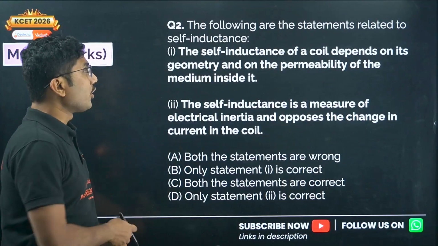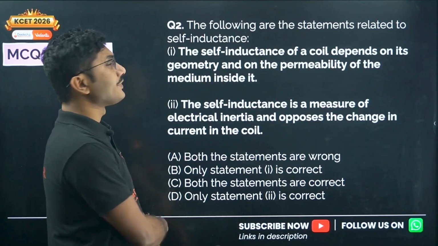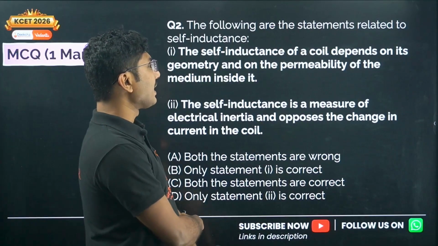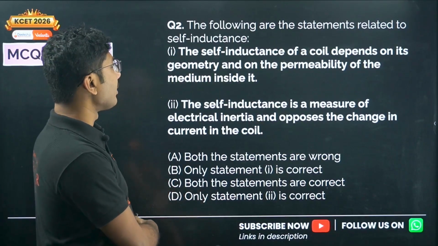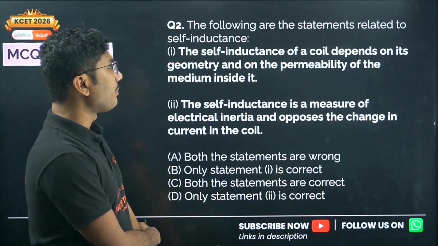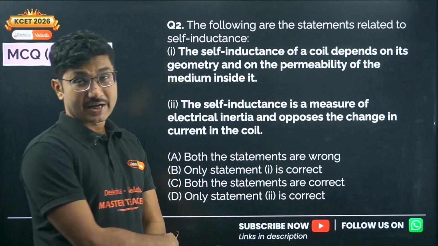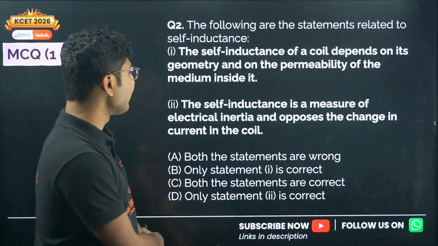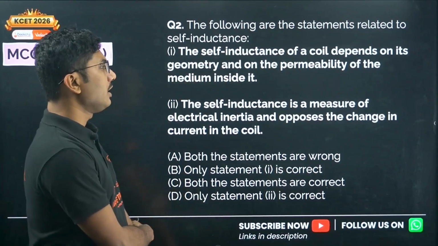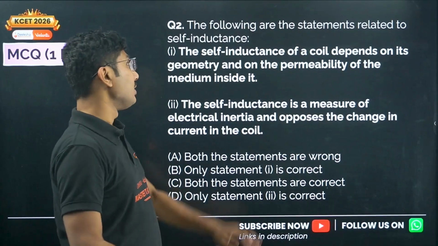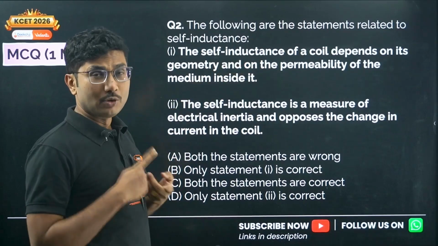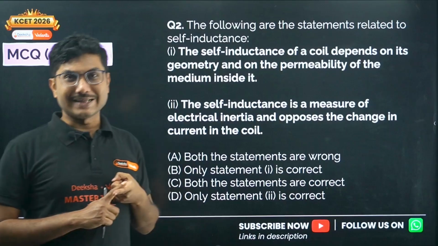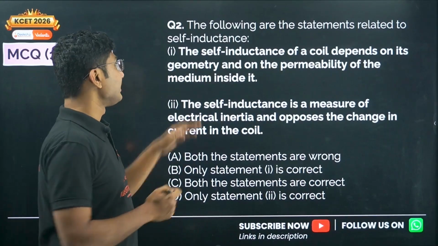Now the following are statements related to self-inductance. So there are 2 questions related to self-inductance. The self-inductance of a coil depends on its geometry and on the permeability of the medium inside it. Second point says that the self-inductance is a measure of electrical inertia and opposes the change in the current in the coil. Now self-inductance depends on the mu naught or mu, that is permeability of the medium. It also depends on its area, depends on its length. So this statement is a true statement.